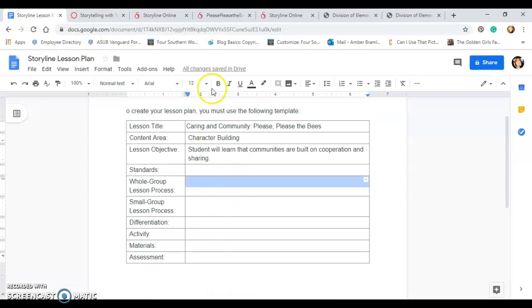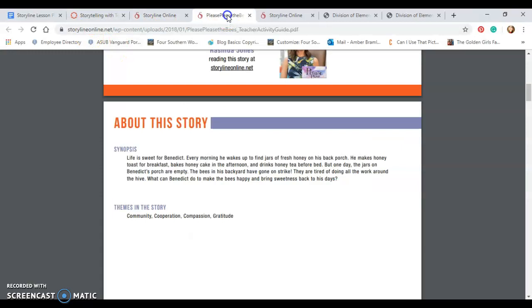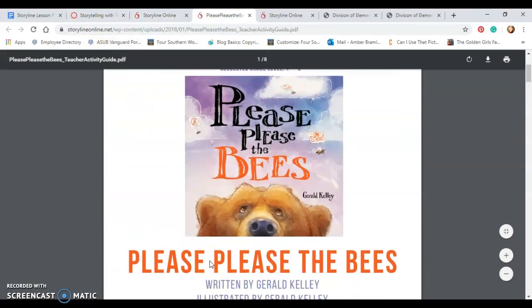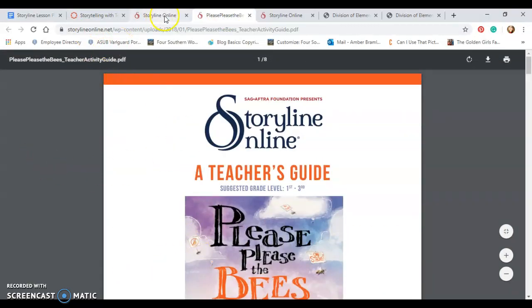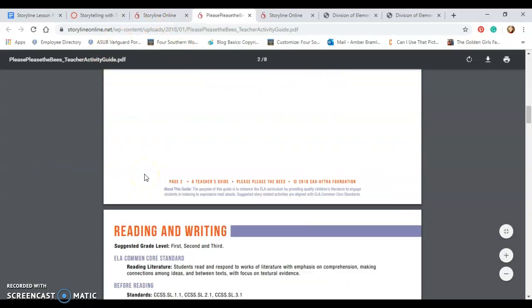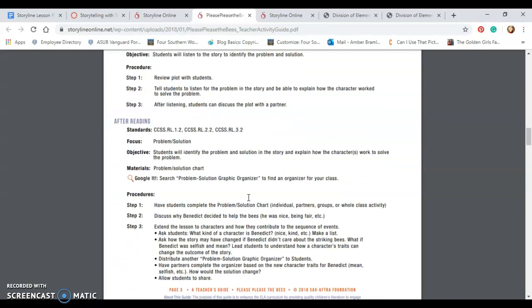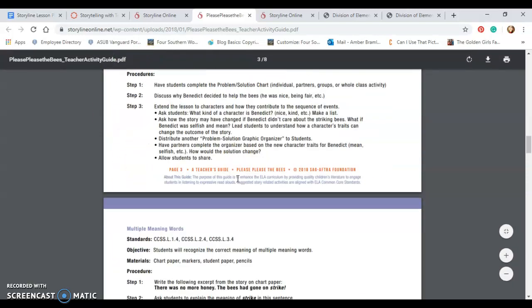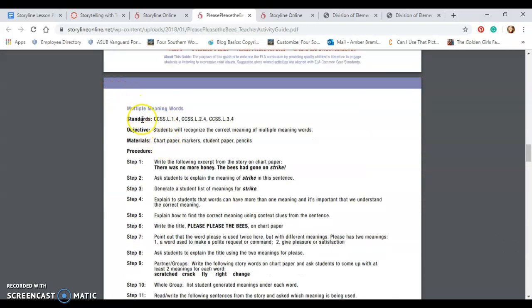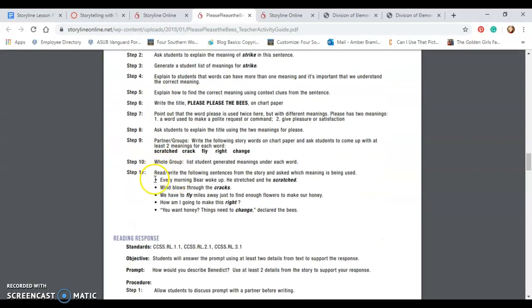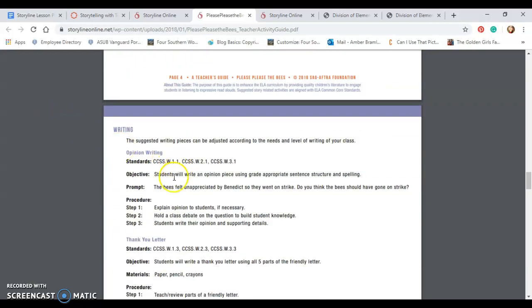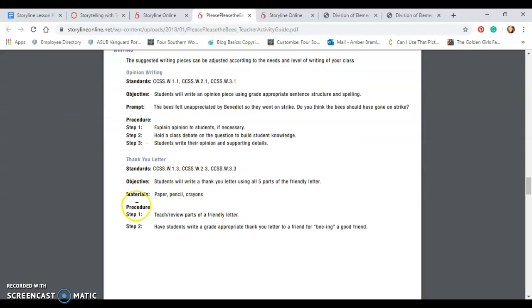Whole group lesson process. If you will go to the PDF that you downloaded from Storyline Online, it gives you reading and writing objectives. And it will also give you some national standards. Now, there are activities associated with each book, such as a thank you letter.